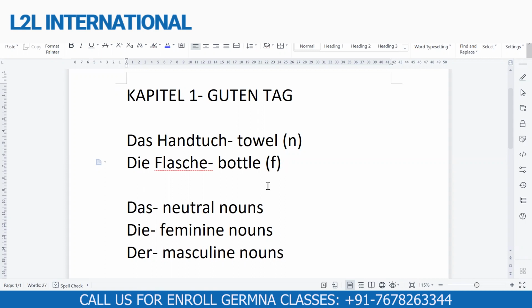And I wrote here that die nouns, the nouns which contain die, are feminine nouns. That means Flasche is a feminine noun. So whenever somebody asks you, what is the German of bottle? Tell them the German of bottle is die Flasche, so that they can understand that Flasche is the translation and die is the gender of the noun. Got it? Flasche, bottle. Okay.